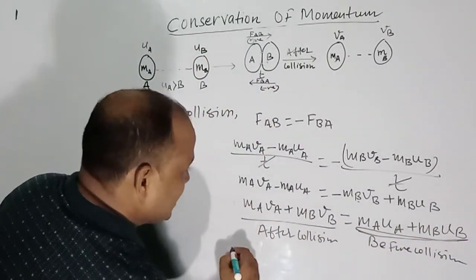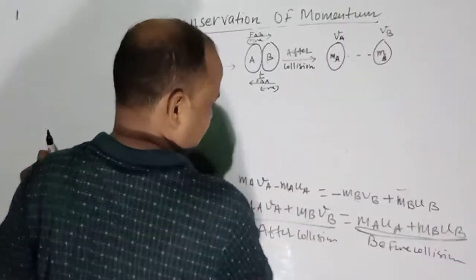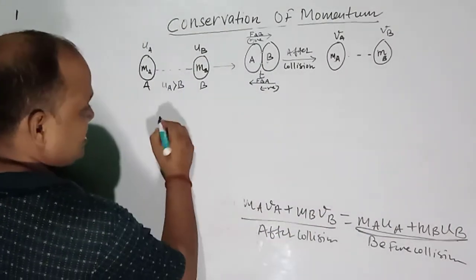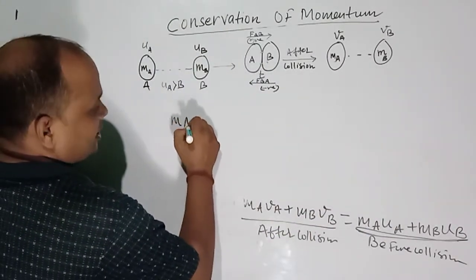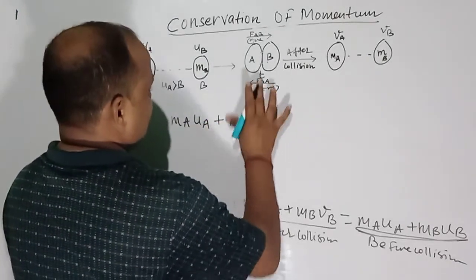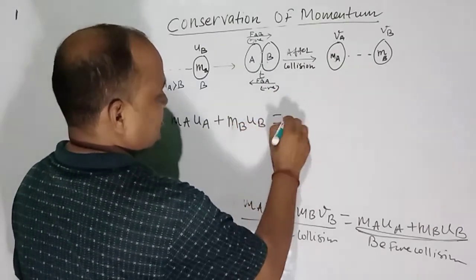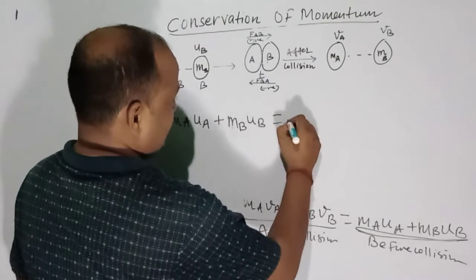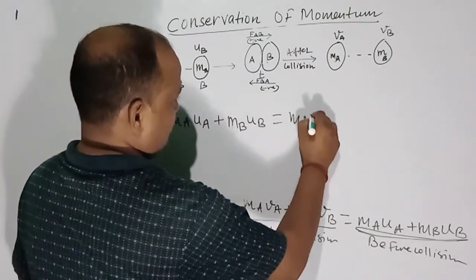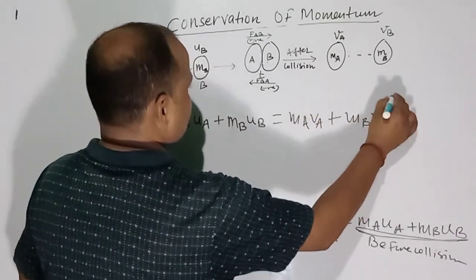It can also be written as ma ua plus mb ub is equal to ma va plus mb vb.